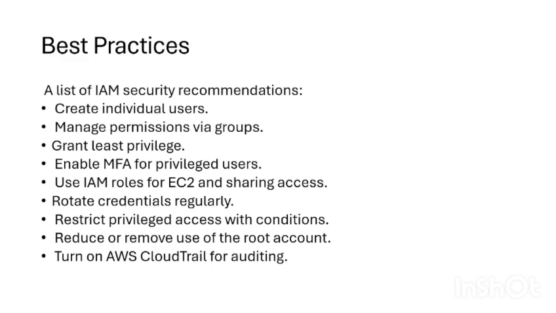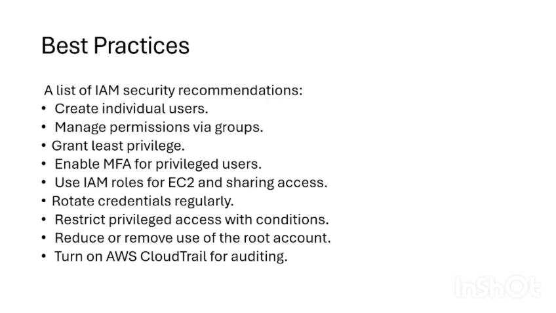IAM best practices. To ensure security, AWS recommends the following best practices. Create individual users instead of sharing accounts. Use groups to manage permissions efficiently. Follow the principle of least privilege. Enable multi-factor authentication for extra security. Avoid using the root account for daily tasks.